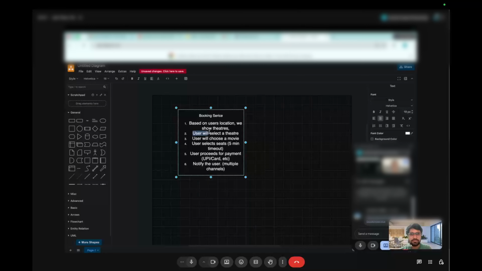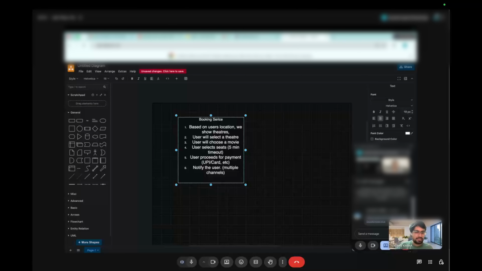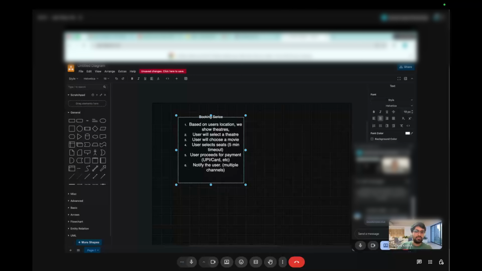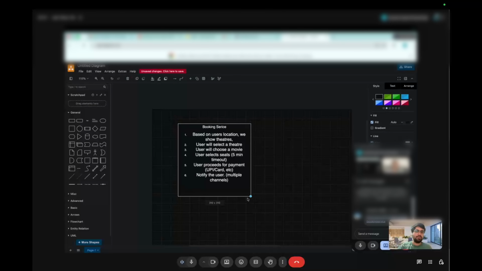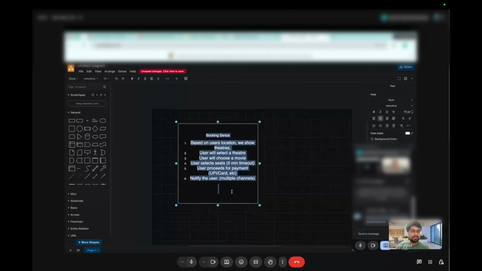So here, there is no searching as of now. As you mentioned, it will be an extended requirement. We just show the theaters. We are assuming that the user will select the theater, then choose a movie in that theater. Yeah, search is an extended requirement because generally, even in Bangalore, at a time for a location you will see at most 15 theaters only. So it does not make sense to immediately provide a search functionality. Okay.